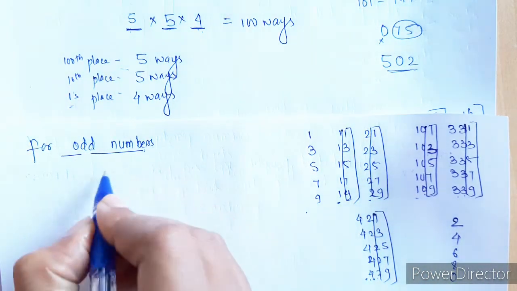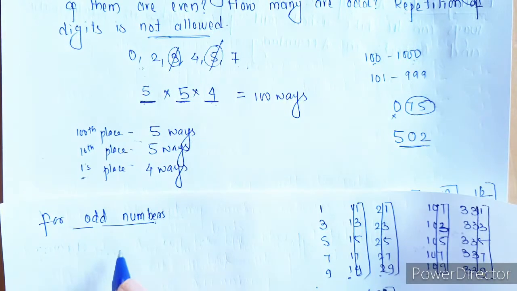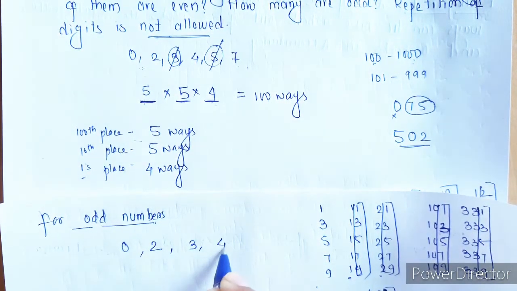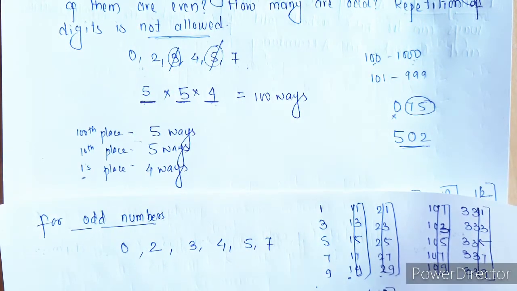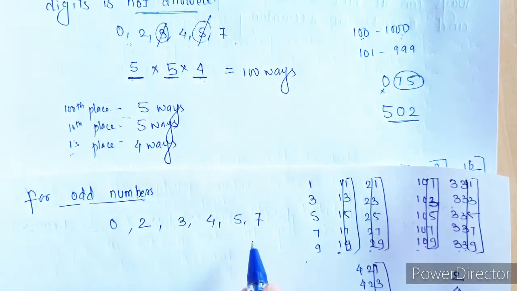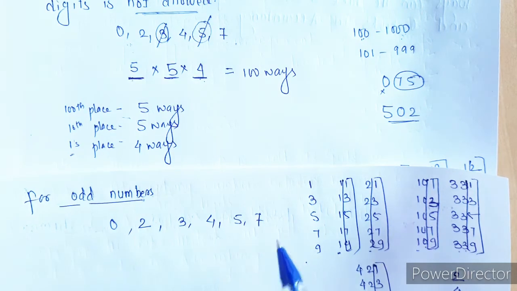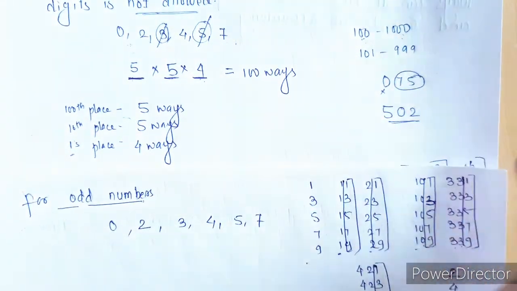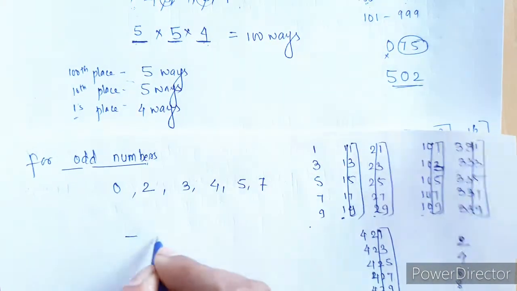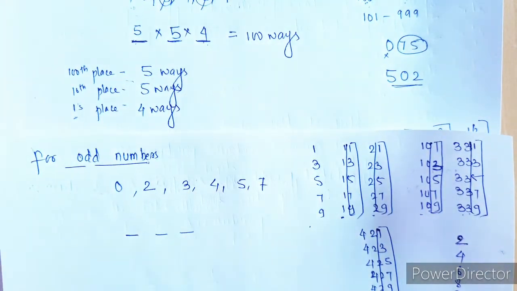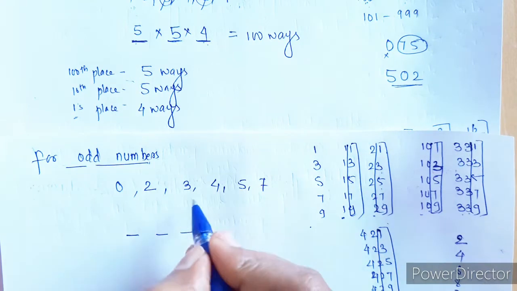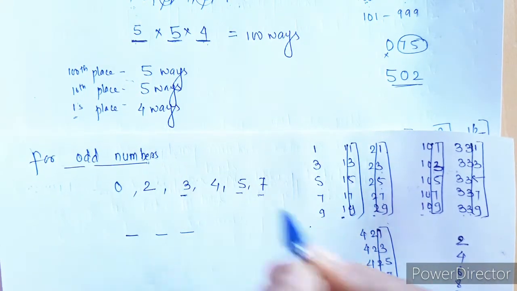So which are the digits we have here? Let me just take out the digits. We have 0, 2, 3, 4, 5 and 7. So using these digits we have to form 3 digit number, because we are finding numbers between 100 and 1000. So we need to form 3-digit number, but it has to be an odd number. Basically it has to end with either 1, 3, 5, 7 or 9. So in this case we have 3, we have 5, we have 7.